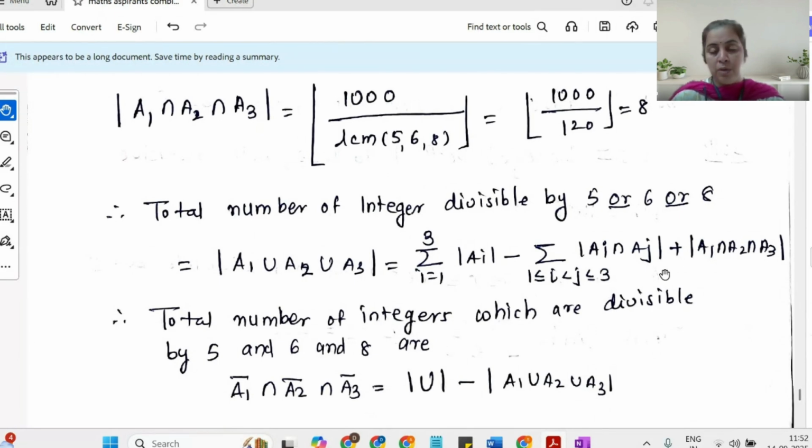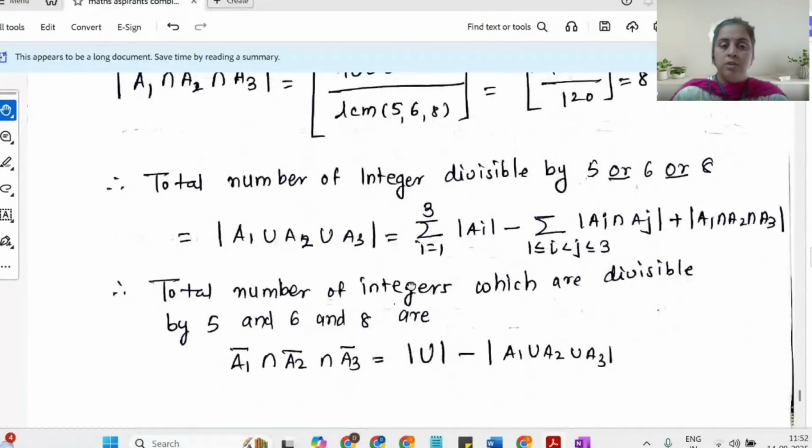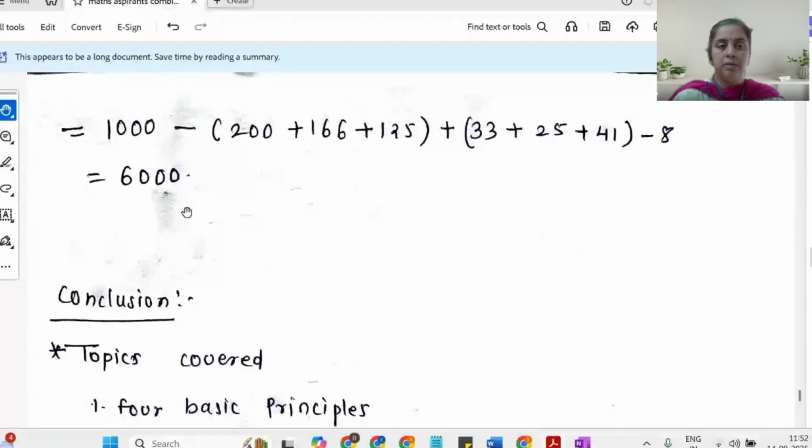My question is to find the numbers which are not divisible by 5 or 6 or 8. So it's a complementary event. So it is the complement of A1 union A2 union A3, which is precisely A1 bar intersection A2 bar intersection A3 bar. So it is U minus the union, which will turn out to be 1000 minus this particular value.